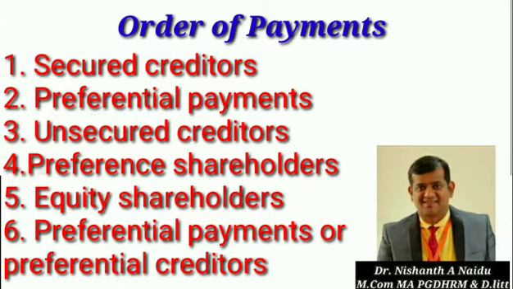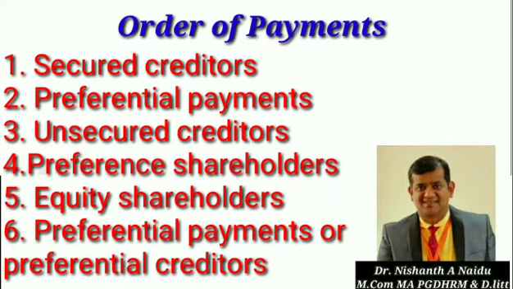Their rights are discussed in section 529 subsection A. Those are the rights they have on the assets. In detail you can refer to section 529 subsection A. So the first one is secured creditors. Even income tax and sales tax dues, if any, we treat under secured creditors. So first we clear income tax and sales tax dues, if any.